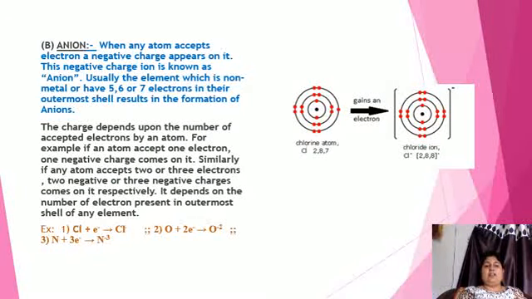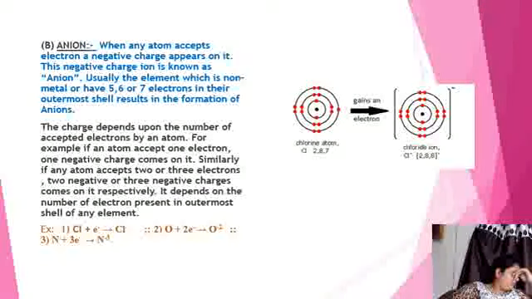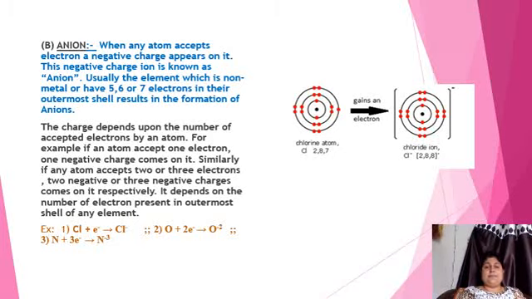Now the second part of ion is anion. When any atom accepts electron, then a negative charge comes upon it.